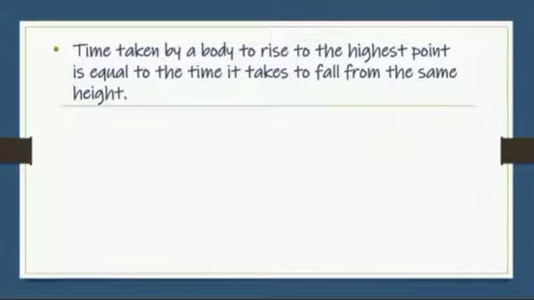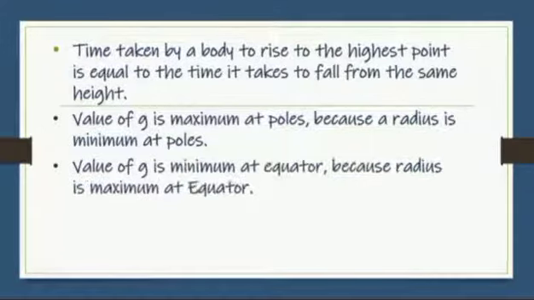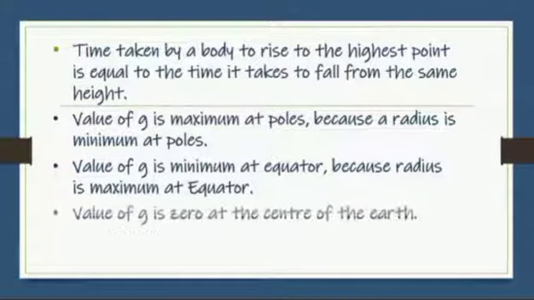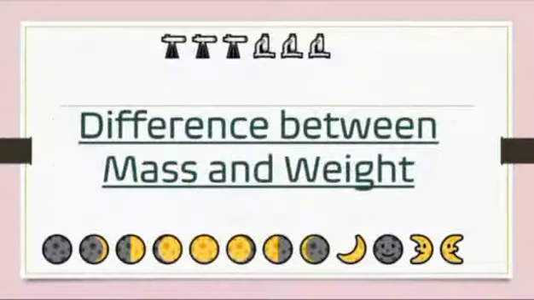from the same height. Value of G is maximum at the poles because radius is minimum at the poles. Value of G is minimum at the equator because radius is maximum at the equator. Value of G is 0 at the center of the earth. G is equal to acceleration due to gravity.